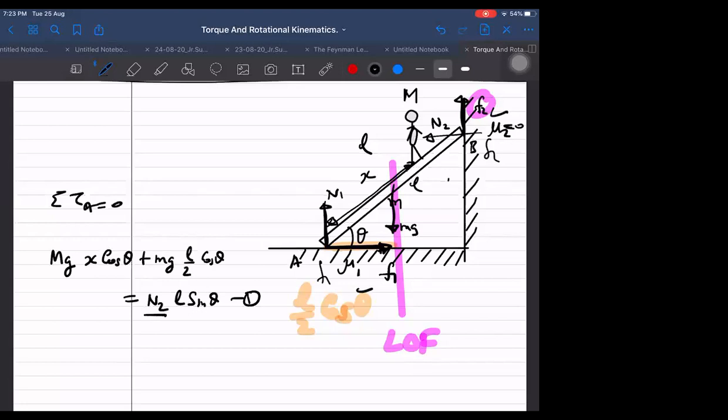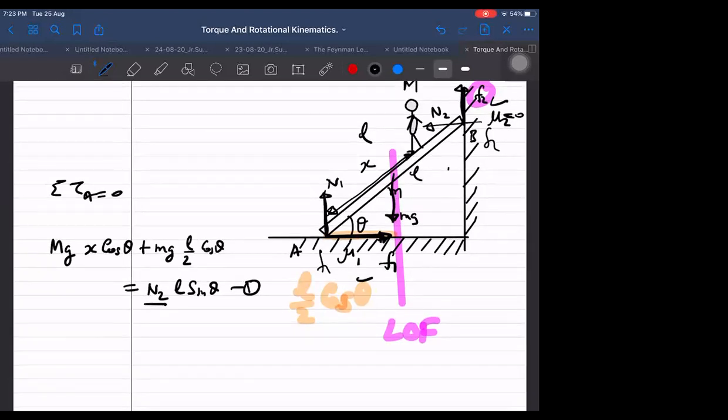We are getting N2 from here in one equation only. Is X given? Yes, X is given, otherwise we have to find X, the maximum height. No, that was the other question. Now I am not saying it is just about to slide. I am assuming F1 to be unknown. If I say it is just about to slide, then I have to find out X. But first, I am assuming F1 to be unknown, and then I will solve it.